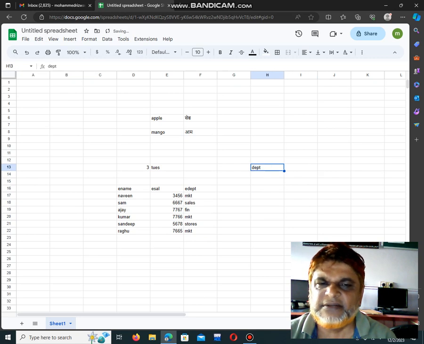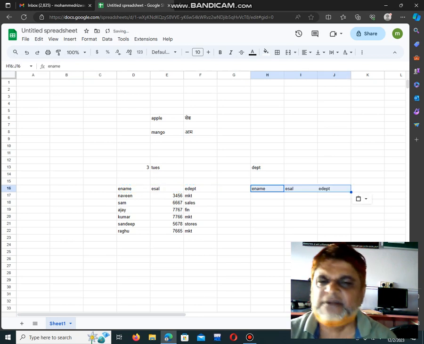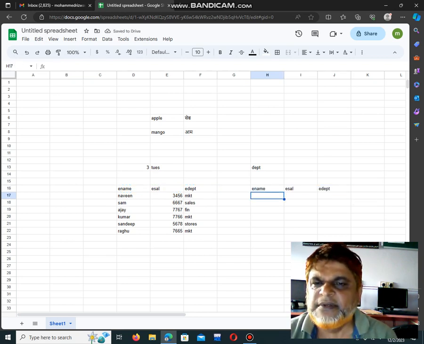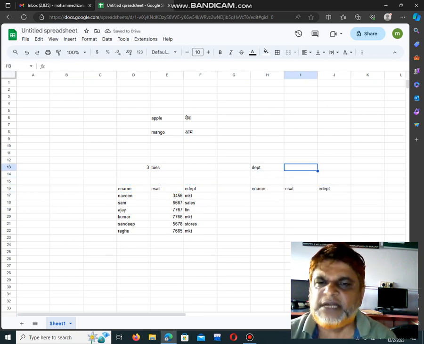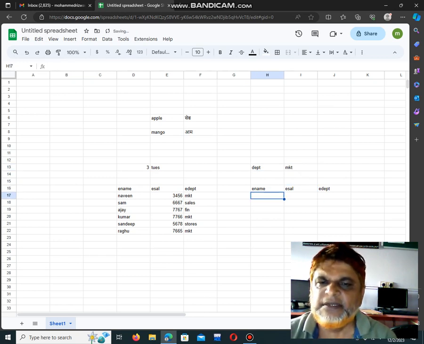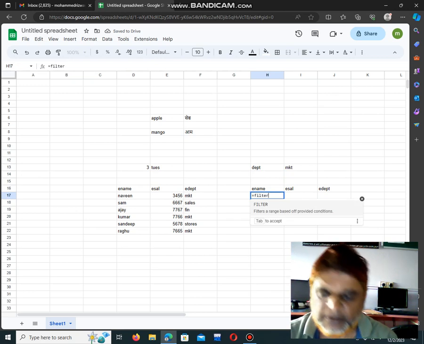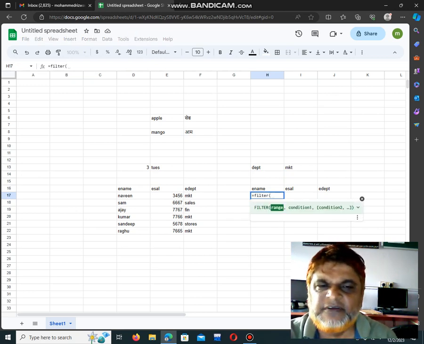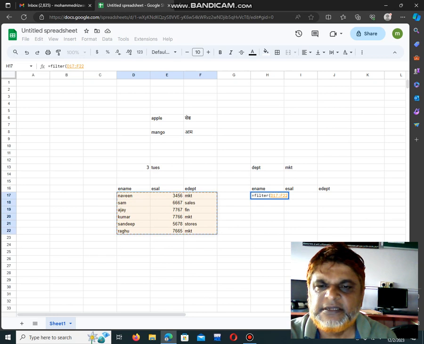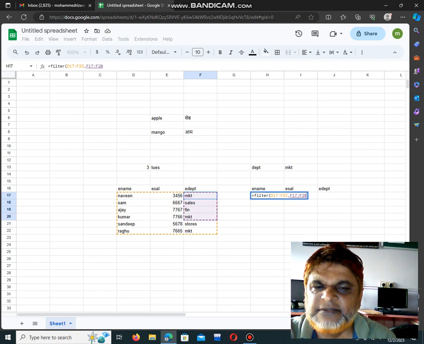Now whatever the columns are, I will copy the headings, Control C, and paste the headings. Now here, suppose you want to search for marketing, that particular department name you give. Now here I will say equals, you want the function called filter, open the bracket. Now select the full range, comma, then select the criteria. My condition is this one.